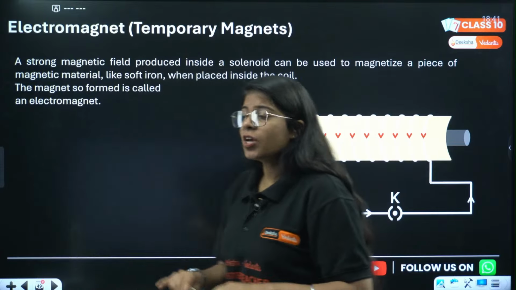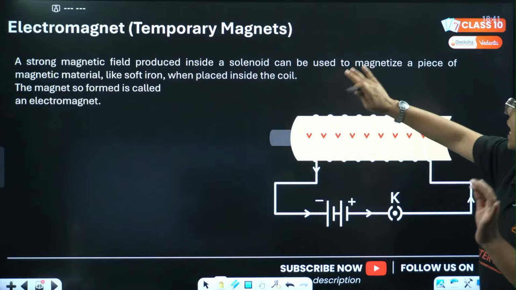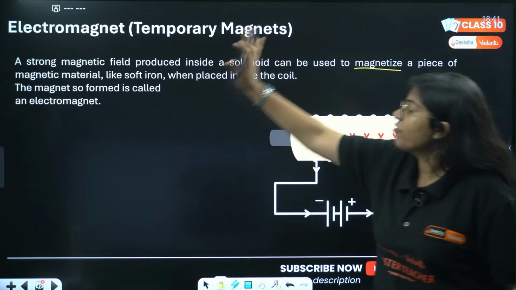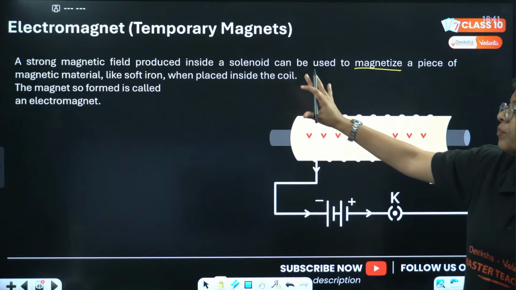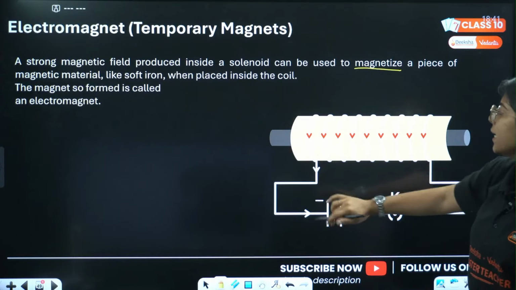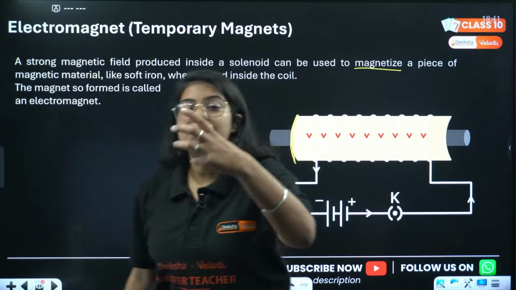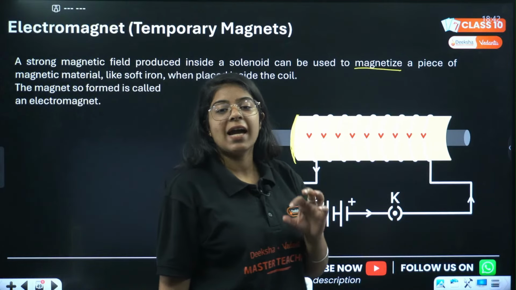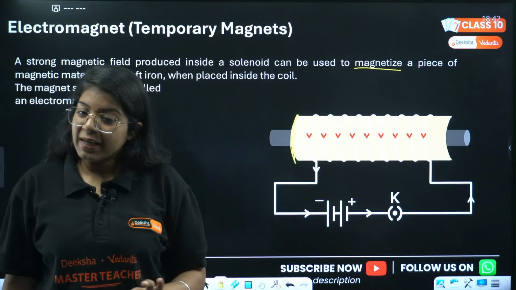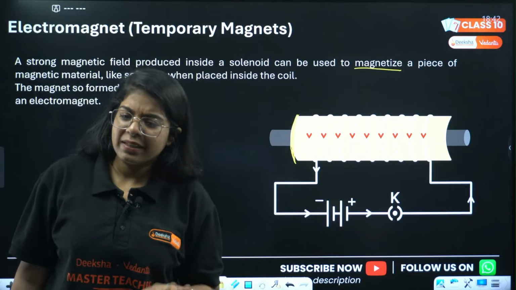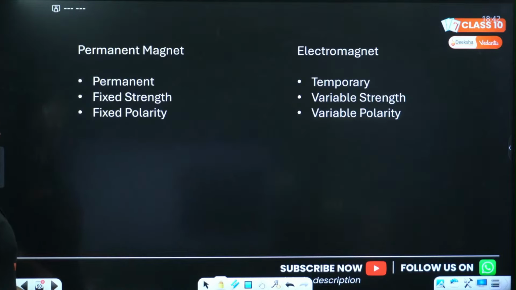ठीक है, चलो. So a strong magnetic field produced inside a solenoid can be used to magnetize a piece of magnetic material like soft iron which is placed inside the coil. Exactly what I told you. The magnet so formed is called an electromagnet. This soft iron core when placed inside a solenoid will get magnetized, and that will be called an electromagnet. When we place soft iron core in a solenoid, it is an electromagnet. ठीक है, done. चलो, this is all about solenoid and electromagnet.